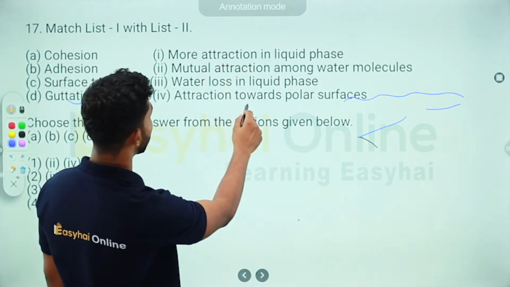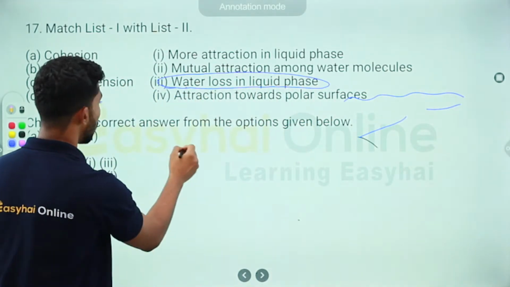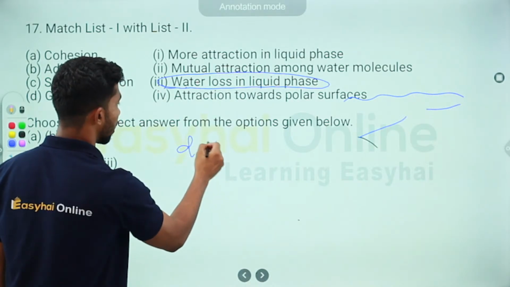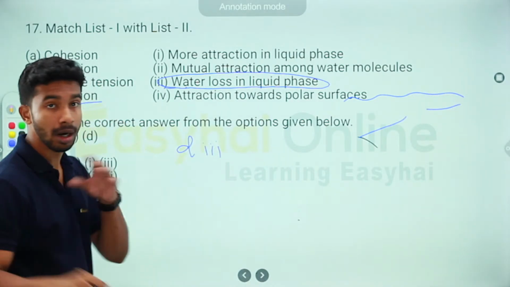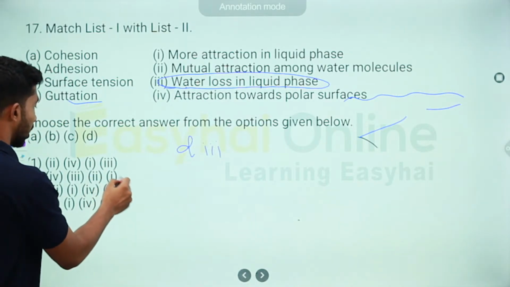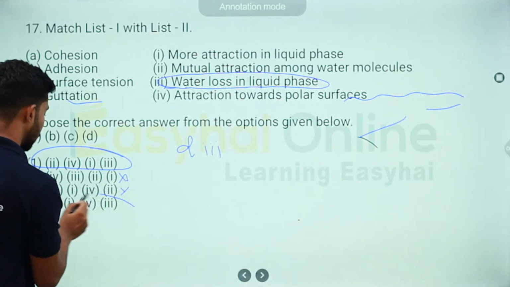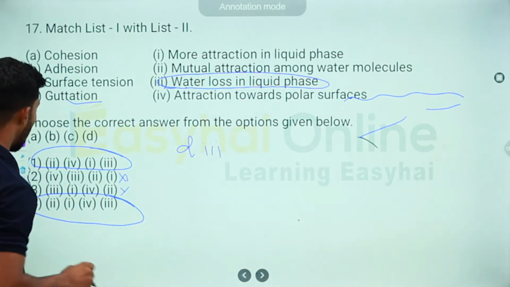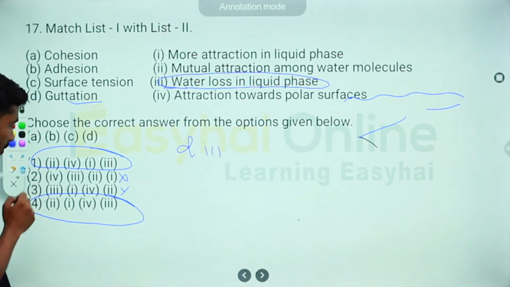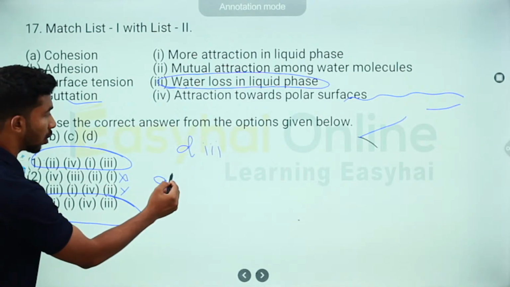Let's see which one of these is water loss in liquid phase. Great, so D is 3. Let's see if we can apply our previous trick to this. Right off the bat, you can eliminate this and this, so the contest is between these two. Since these two are already 2, A is 2. You can directly go for it.